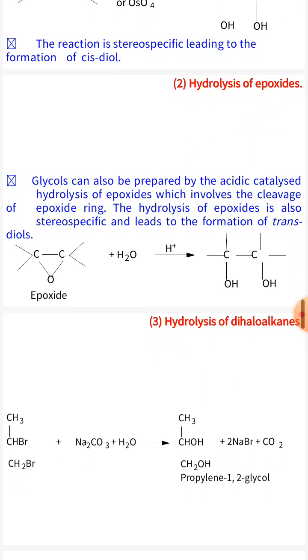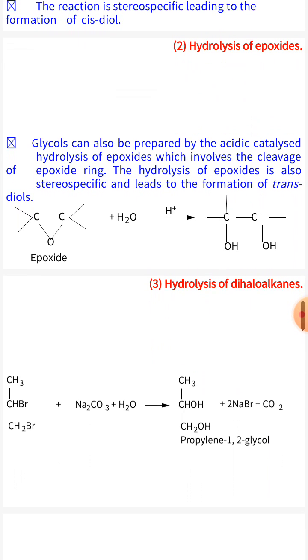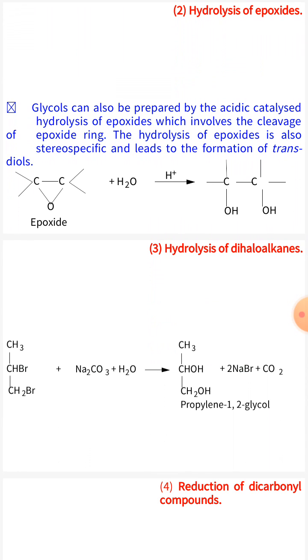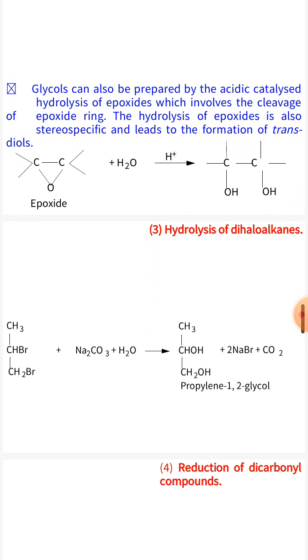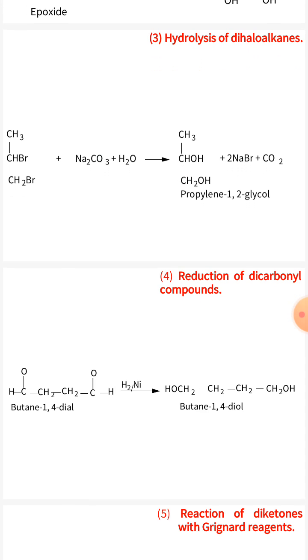Hydrolysis of epoxides. Glycols can also be prepared by acidic hydrolysis of epoxide. Hydrolysis of epoxide is also stereospecific and leads to formation of trans-diols. Next is hydrolysis of dihaloalkane. Dihaloalkanes are hydrolyzed by aqueous solution of sodium carbonate.